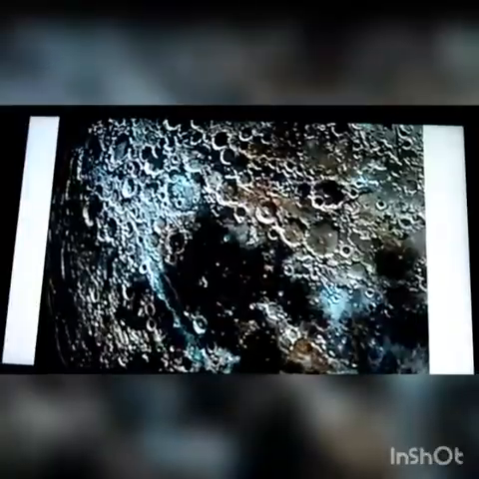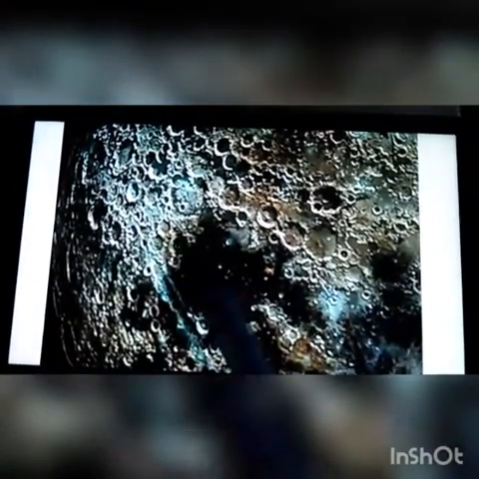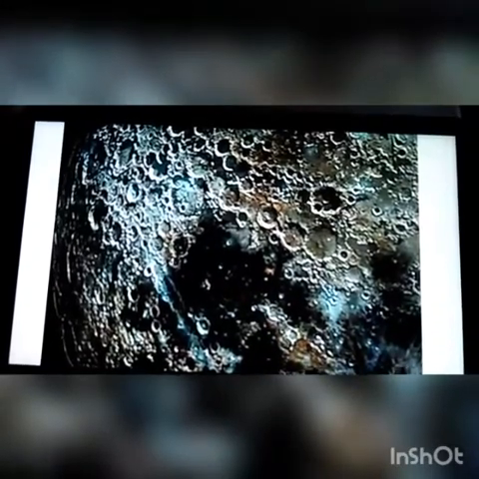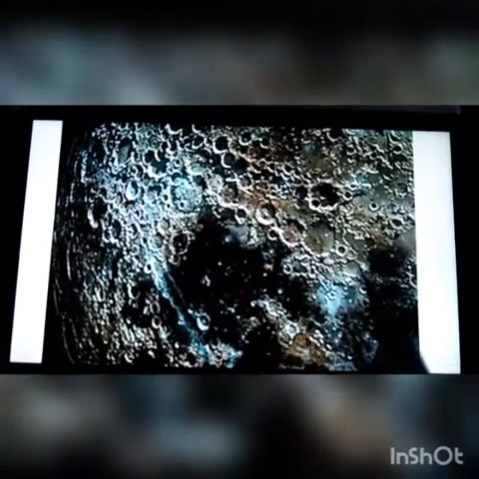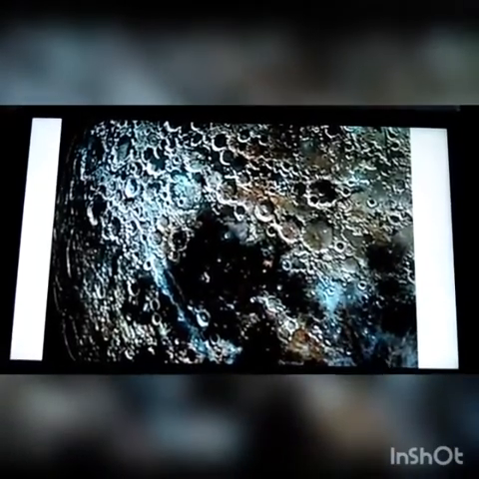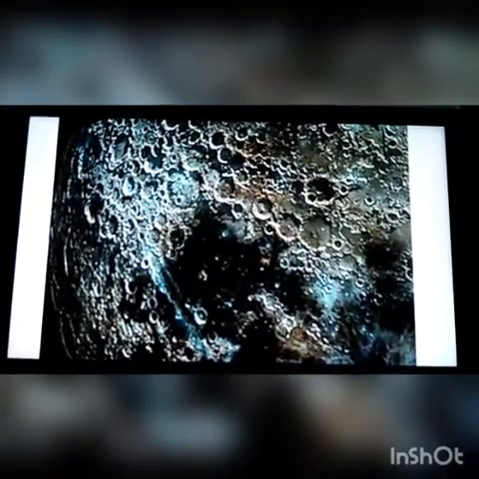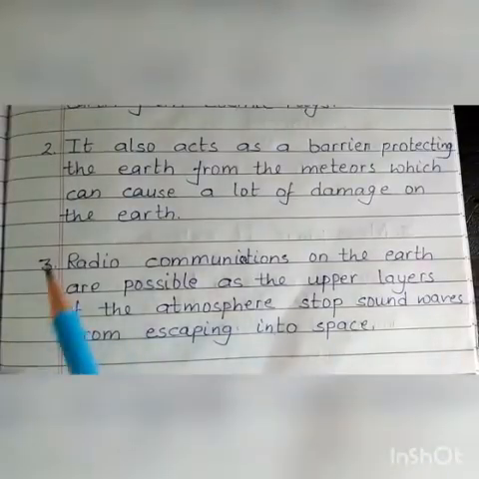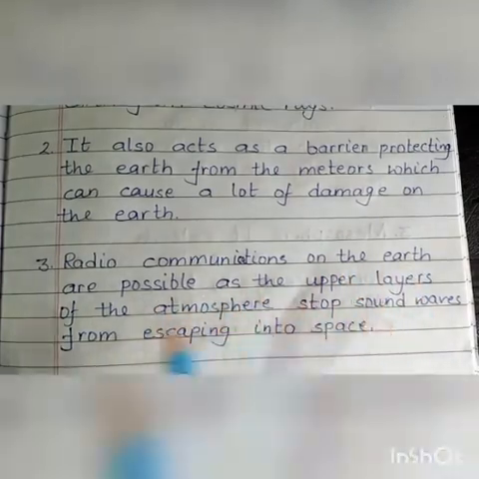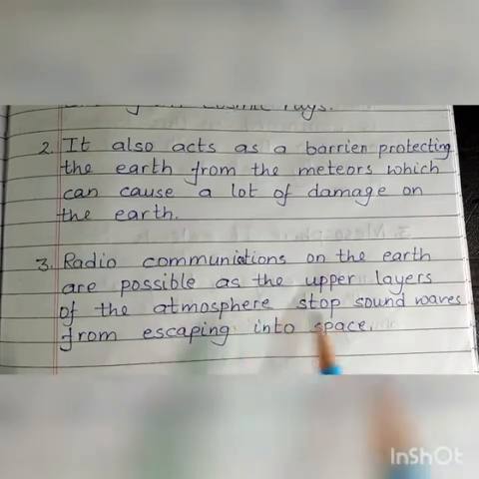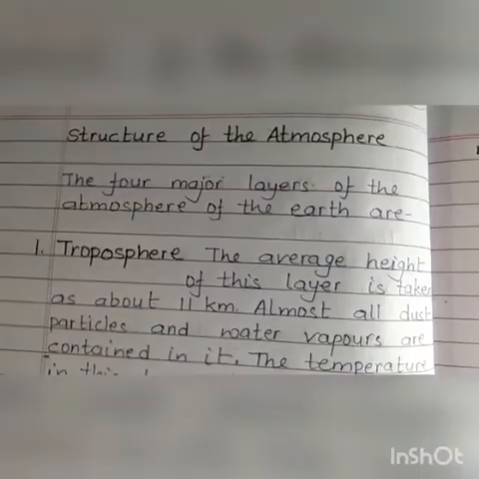See the surface of the moon, scars. Can you see it? All these things were done by meteors. They hit the moon and left these types of scars. Radio communications on Earth are possible as the upper layer of the atmosphere stops sound waves from escaping into space.